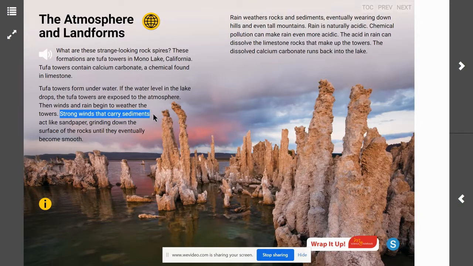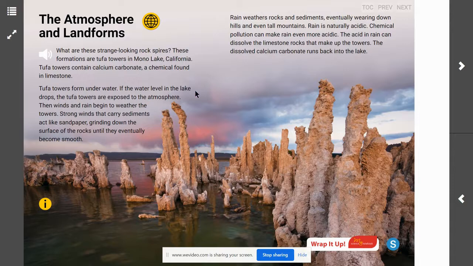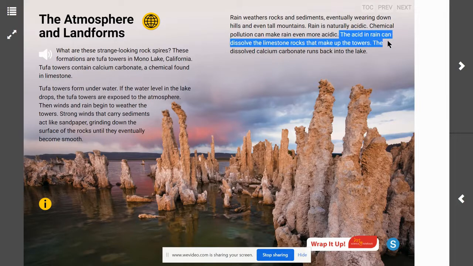Strong winds, right here in my text, strong winds that carry sediments act like sandpaper, grinding down the surface of the rocks until they eventually become smooth. So, what causes chemical weathering of the Tufa Towers? Chemical pollution can make rain even more acidic. The acid in rain can dissolve the limestone rocks that make up the towers. The dissolved calcium carbonate runs back into the lake.